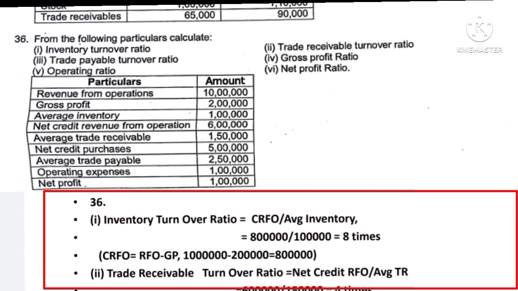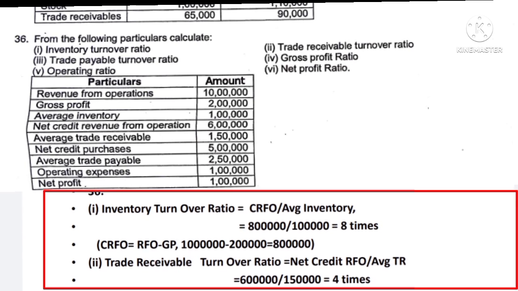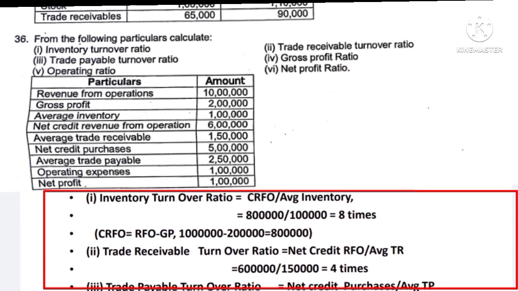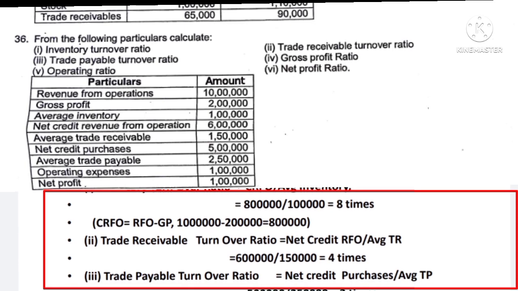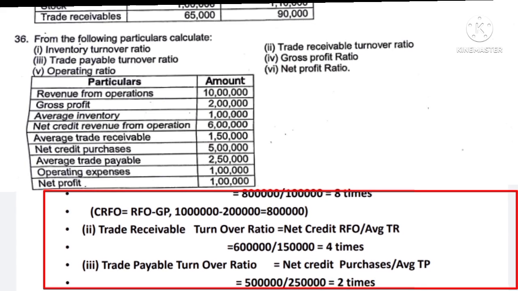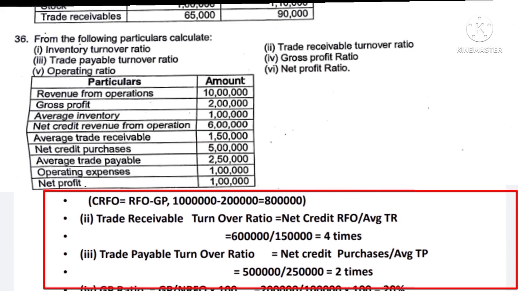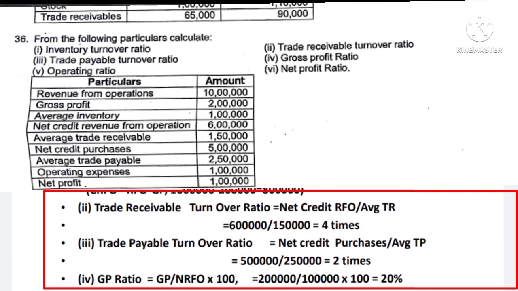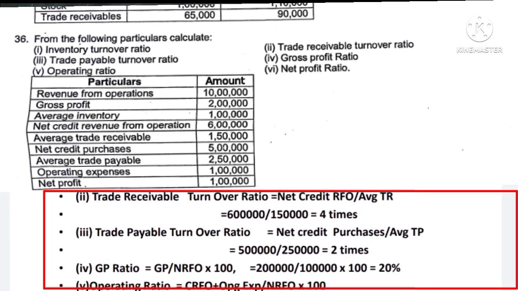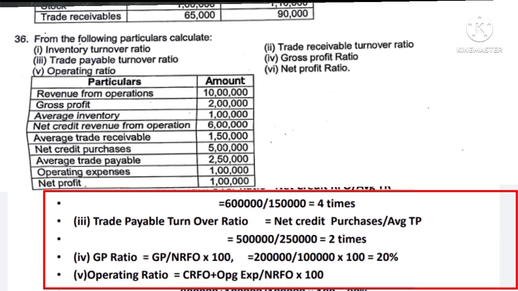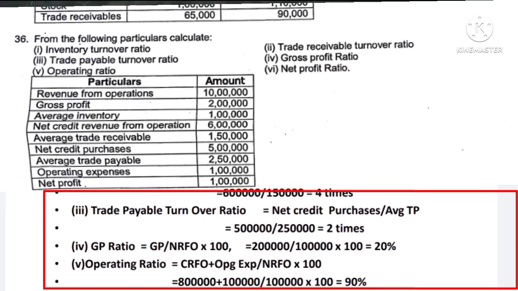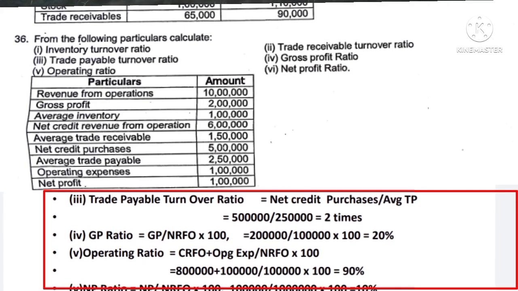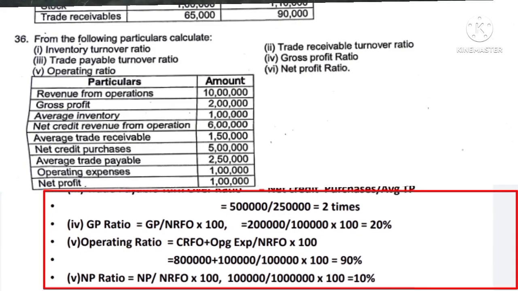Then the trade receivable turnover ratio is equal to net credit revenue from operations upon average trade receivable. Net credit revenue from operations is 6 lakh upon average trade receivable of 1,50,000, which comes to 4 times. Likewise, the trade payable turnover ratio comes to 2 times, the gross profit ratio comes to 20%, the operating ratio comes to 90%, and the net profit ratio comes to 10%.